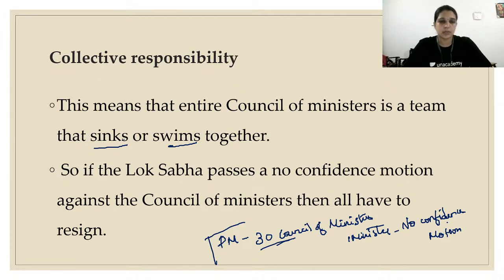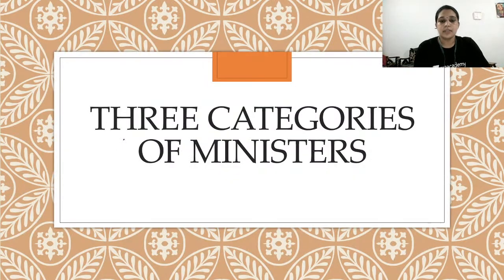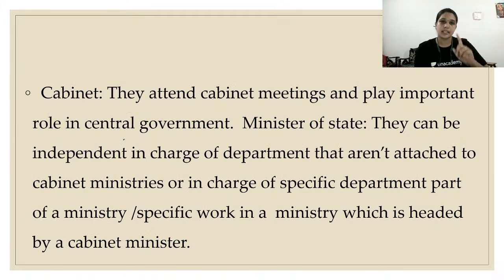Okay, so that is what we call collective responsibility. If Lok Sabha passes a no confidence motion against the council of ministers, then all have to resign. So there are three categories of ministers in the council of ministers. First is the cabinet minister.